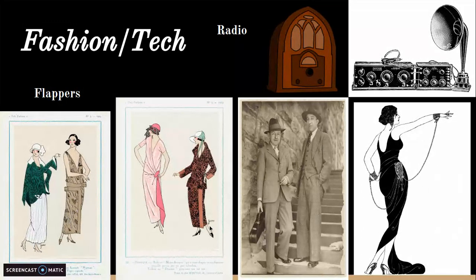They also wore short hats that cover their face a little bit, and they had short hair down to their neck. So that's what the style was for women. For men, they pretty much wore suits, vests, very simple with a hat. Nothing really crazy. And the main tech of the 1920s was the invention of radios,